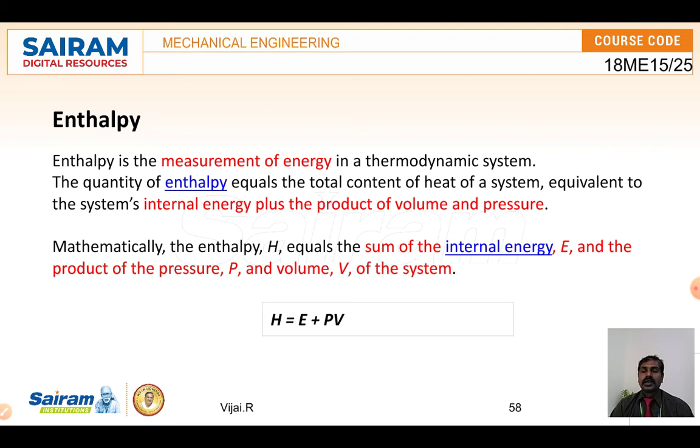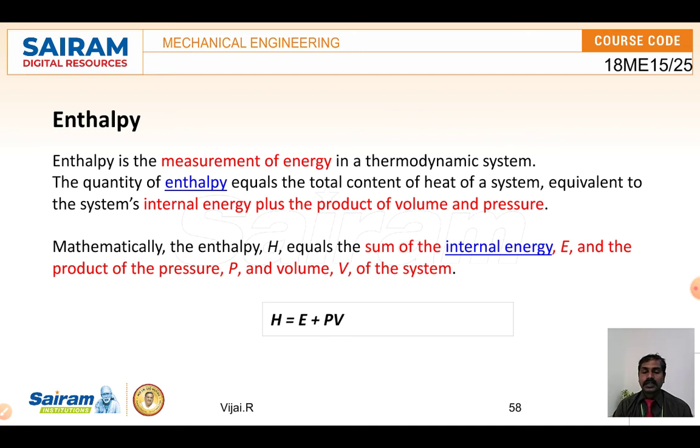Here we are going to discuss the quantity of enthalpy, which is equal to the total heat content of the system. How much heat is required for the conversion, that is what we will see in the next slide. Enthalpy is equal to the sum of the internal energy and the product of pressure and volume of the system. Mathematically, we write it in terms of pressure and volume.